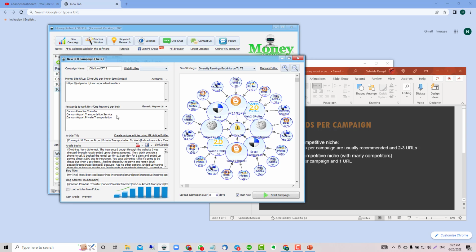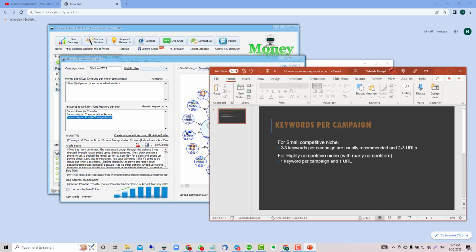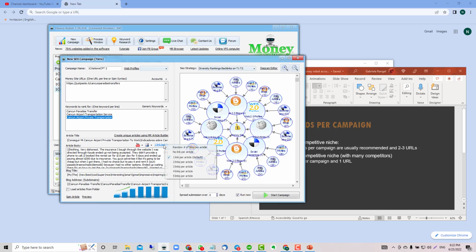But in this case, let's talk about variations. Okay, Cancun Airport Transportation and Cancun Airport Private Transportation. 2 or 3 keywords per campaign, and usually 2 or 3 URLs with all this information. When I use more than 3 URLs, I change here, okay, and I put 2 or 3, depending on how many, but no less than 2.